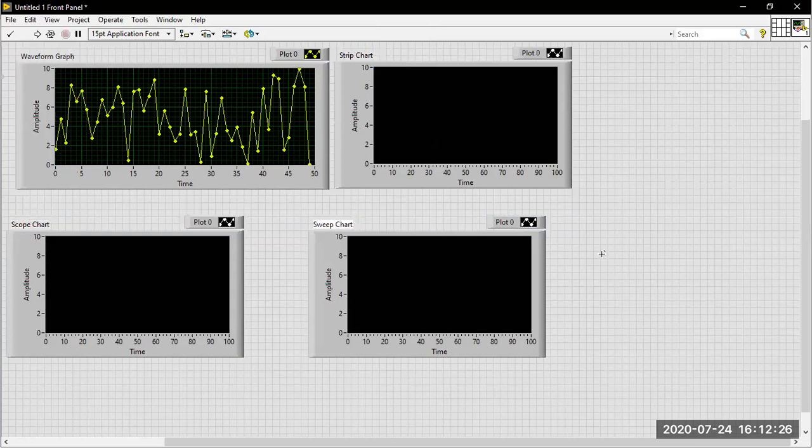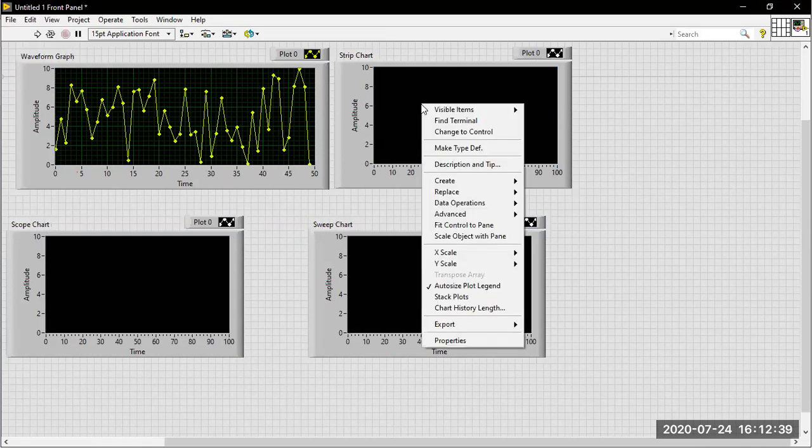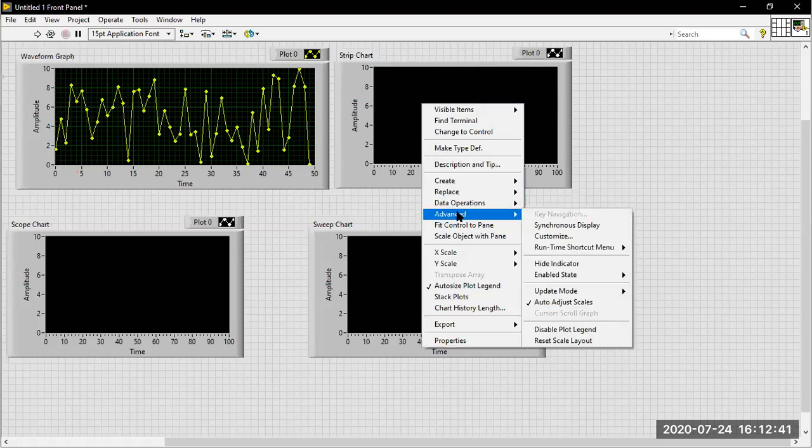Okay, three charts are available over there. So how to change the update mode in waveform chart? The option will be available here. This is not available in waveform graph; this is available only under the chart method. So right click on that waveform chart, go for the option called Advanced. In Advanced you have the Update Mode.